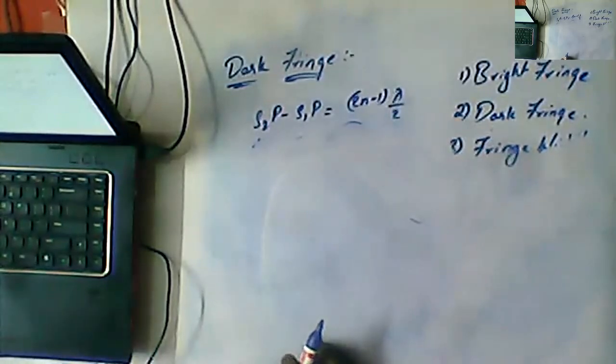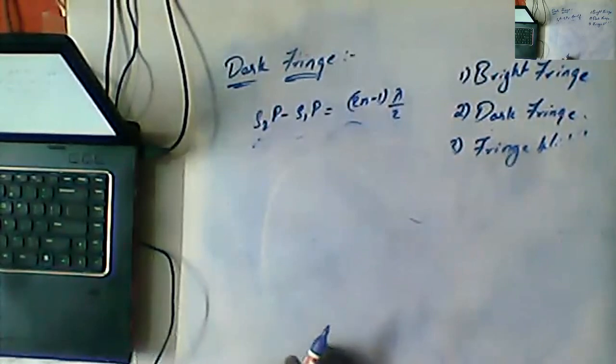So destructive interference occurs at P if S1P and S2P differ by an odd multiple of lambda by 2.